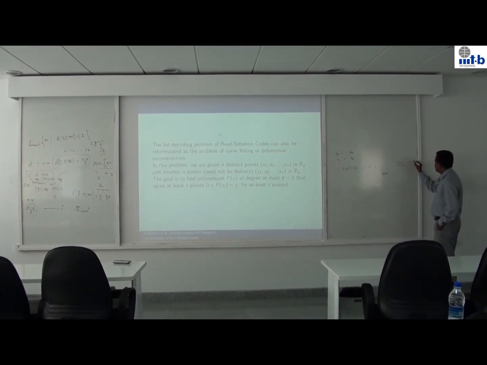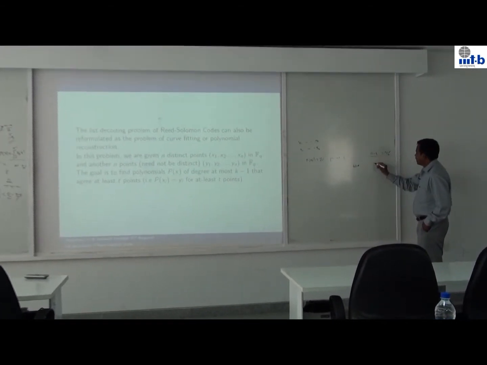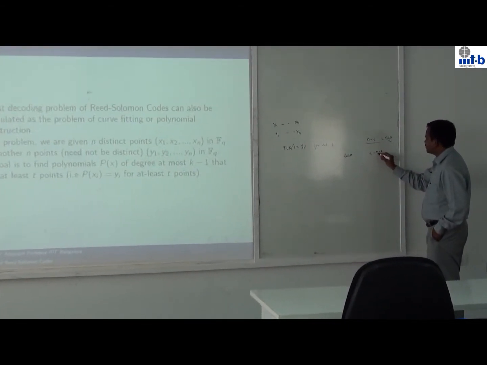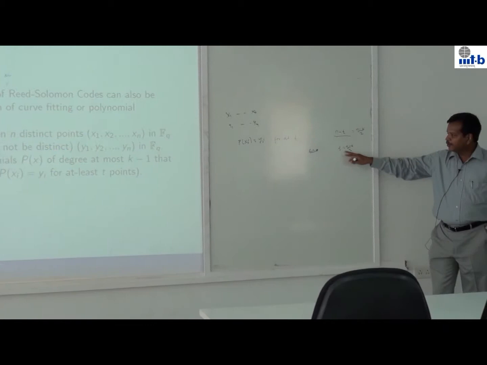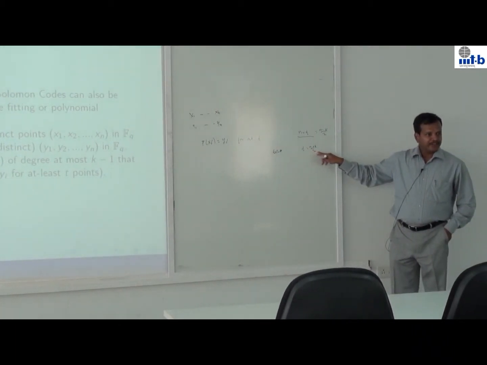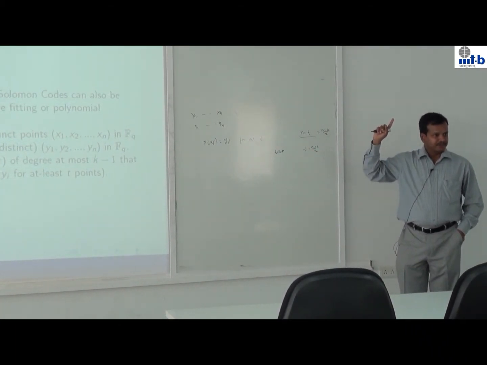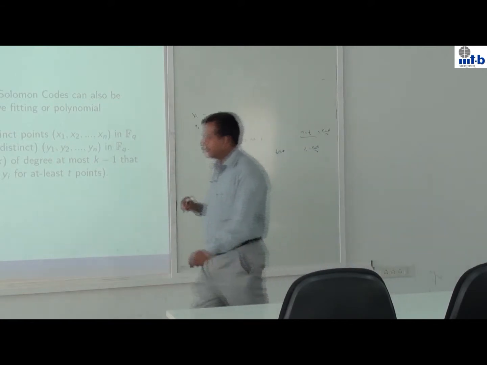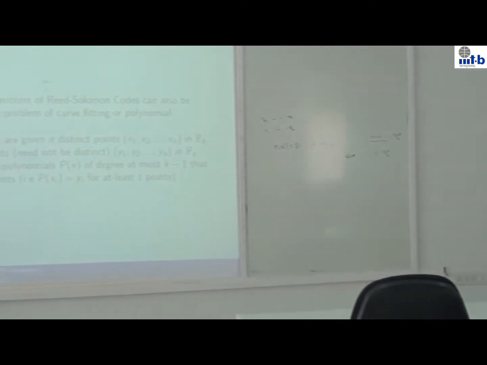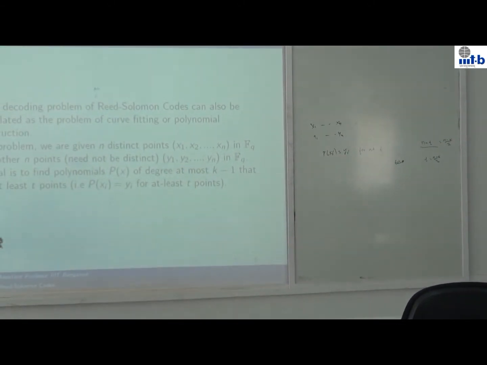If this is n minus k by 2, and this happens to be t equal to n plus k by 2, then for any value t greater than n plus k by 2, the answer is 1. There can be at most one polynomial. So I'll just write it as n plus k.